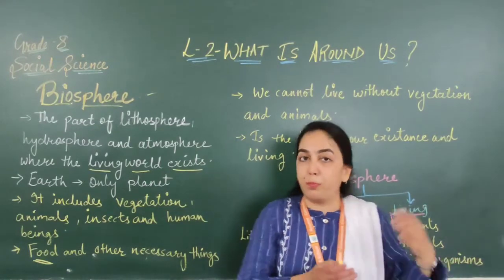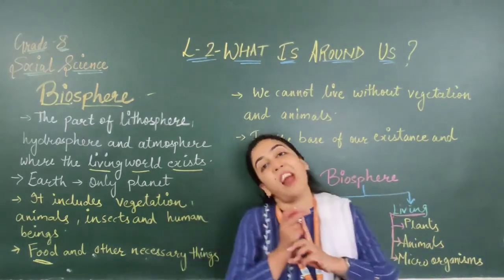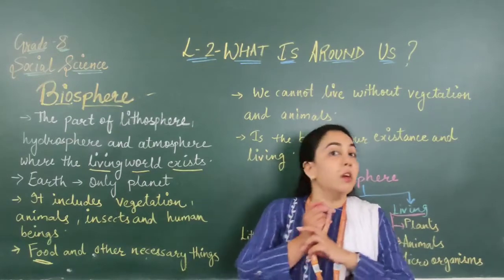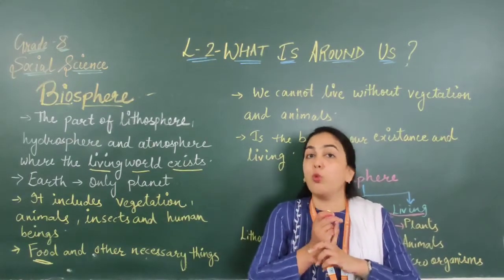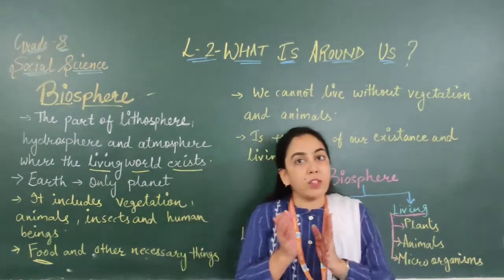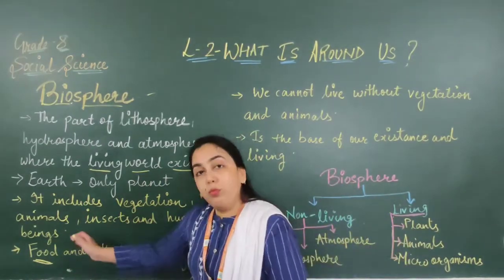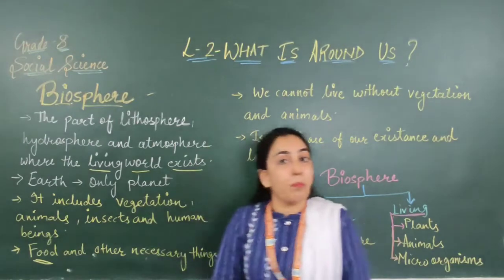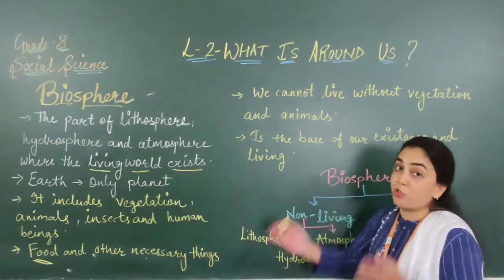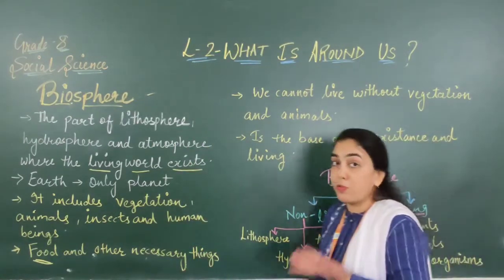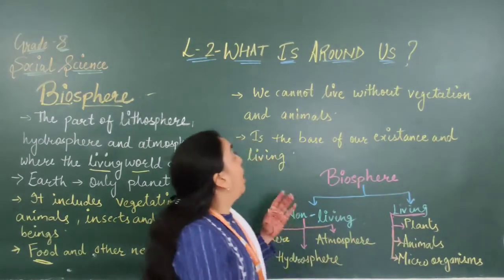Only then can proper crops grow. If there is only land but no water, will crops grow? No. So that is why all the three spheres are dependent, interconnected with each other. That is why the biosphere is there, and food is very important, and all the other necessary things that we need we get from the biosphere only.